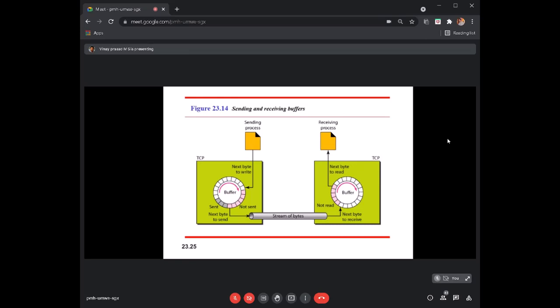It may not have enough resources, or there could be other constraints. So how is this flow control given? We use something called buffers at both sides. What do you mean by buffer? Every process that you initiate, the operating system will allocate some resources. One such resource is memory. The memory here is what we call the buffer.